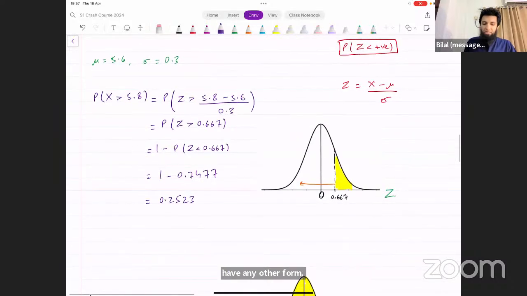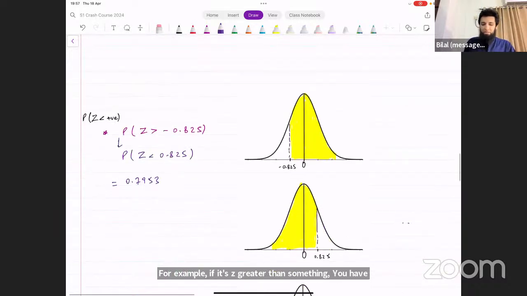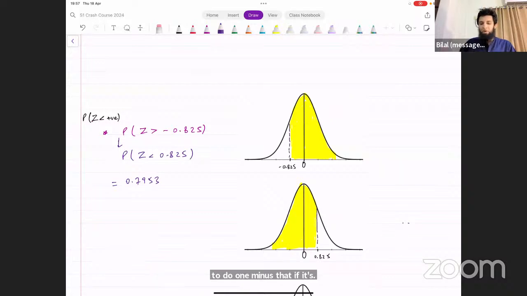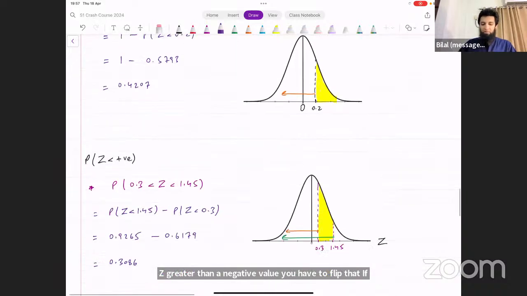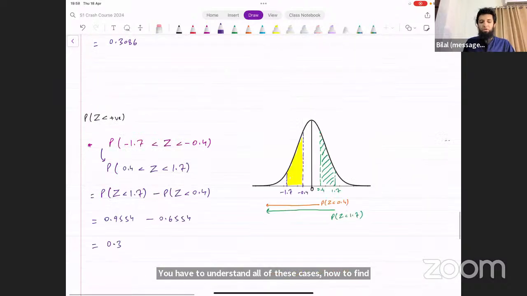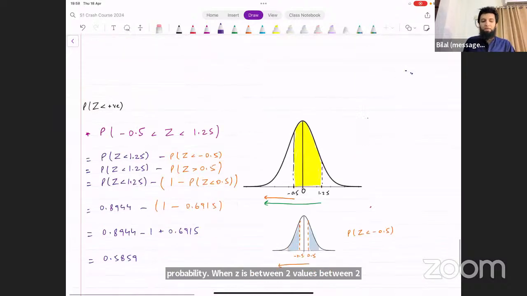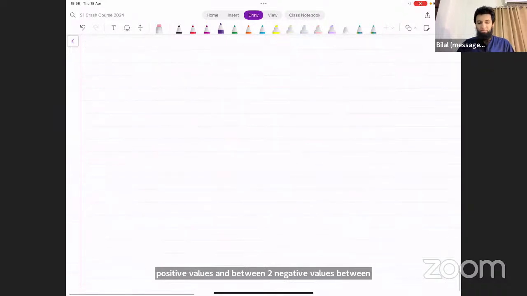For example, if it's Z greater than something, you have to do 1 minus that. If it's Z greater than a negative value, you have to flip that. If Z is less than a negative value, again, you flip that and do 1 minus that thing. You have to understand all of these cases, how to find probability when Z is between two positive values, between two negative values, between one negative value and one positive value.